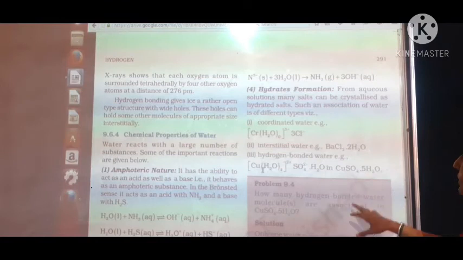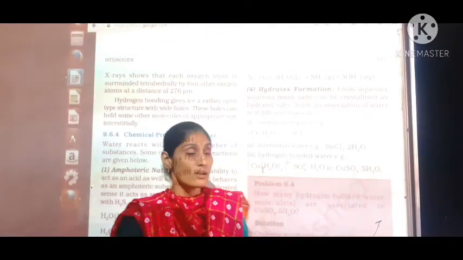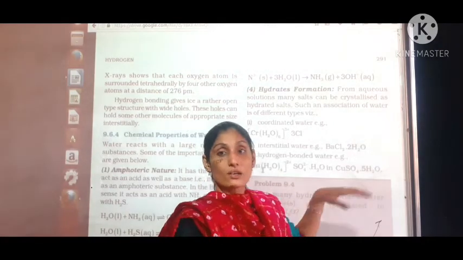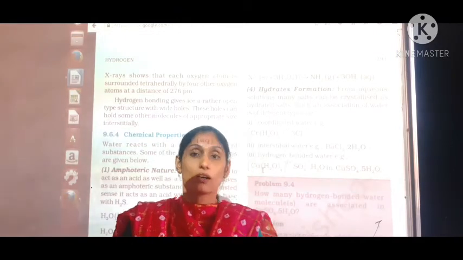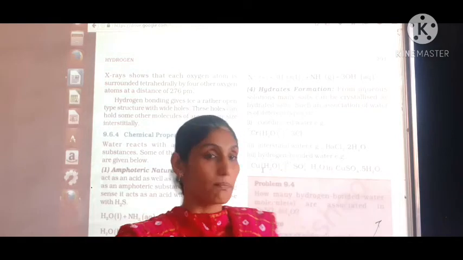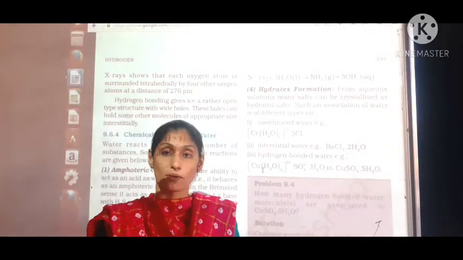Hydrogen bonded water, that means here there is a formation of hydrogen bond between the complex compound, whereas whenever you just dissolve a compound in water, they form hydrated form. Wherever you give heat, the water is going to be vaporized. So hydrate formation is the fourth chemical property of hydrogen.